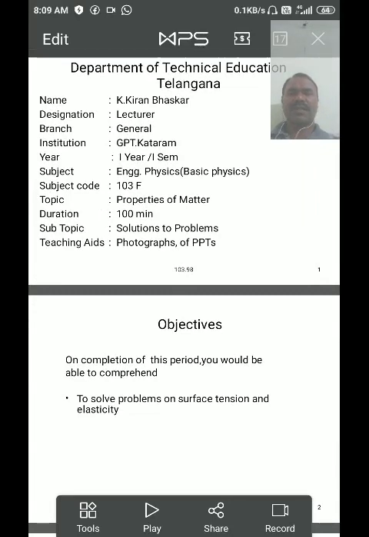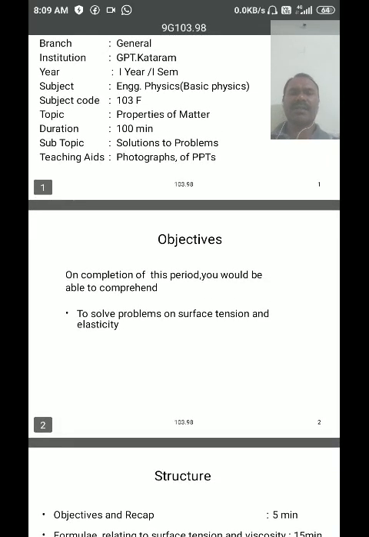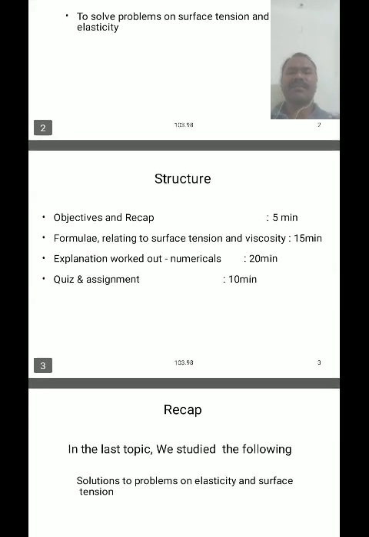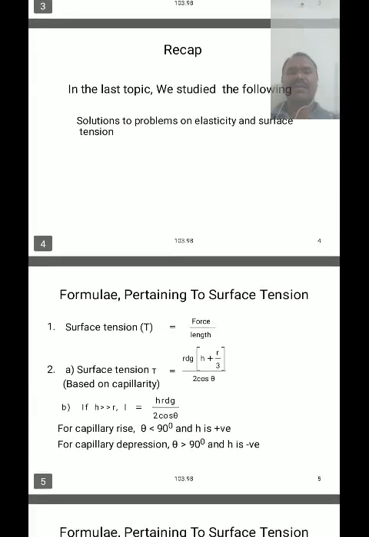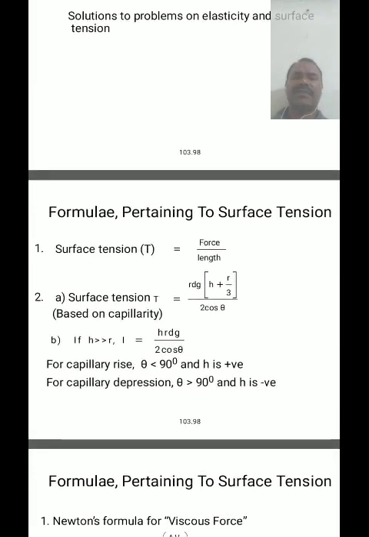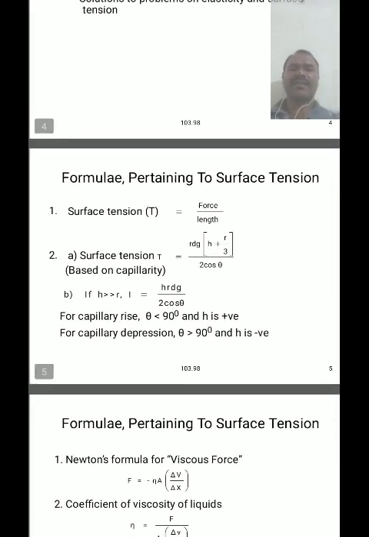In this class, on completion of this period, we are able to understand some of the problems, that is the formulas pertaining to surface tension. So in surface tension we have to learn some formulas.